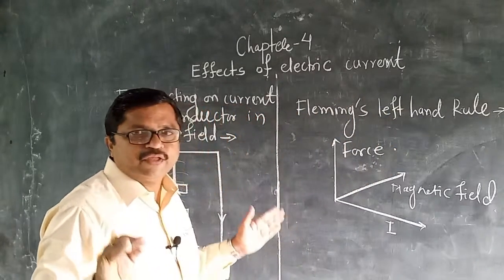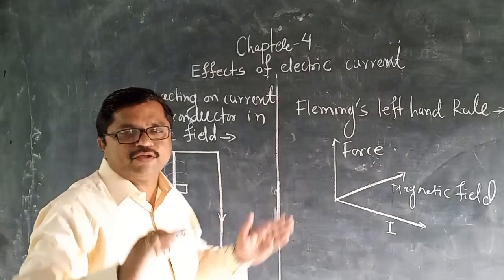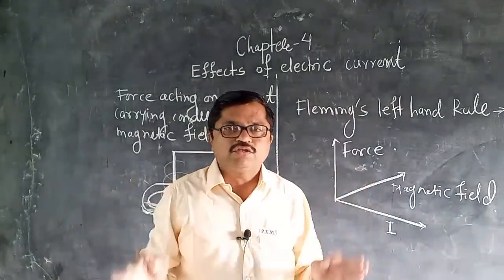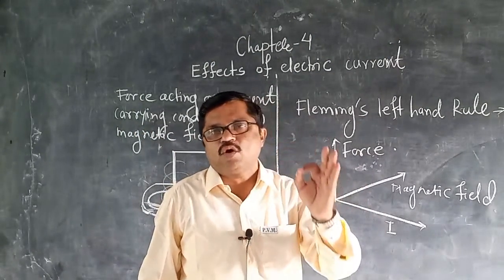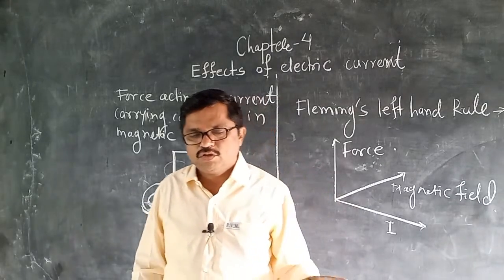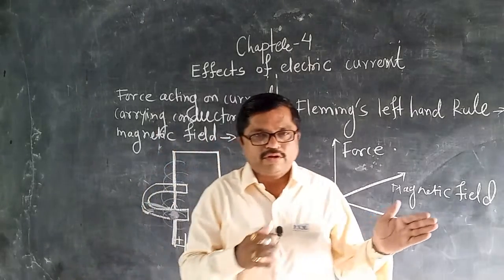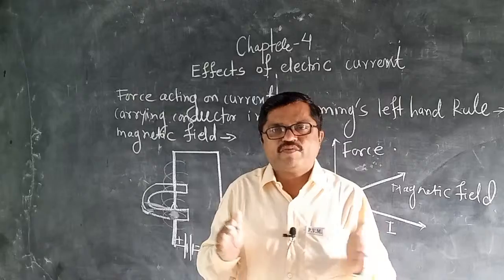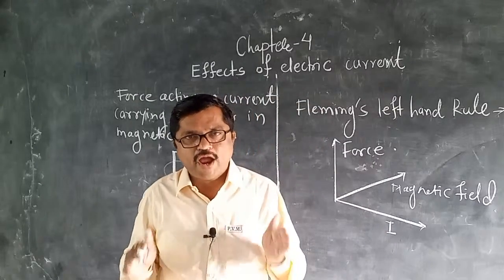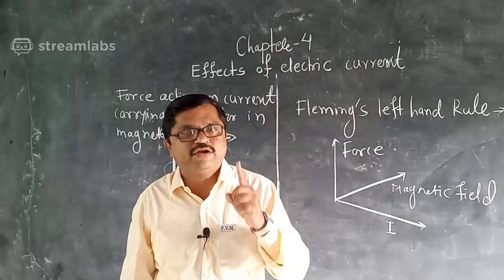This is a very simple and basic concept of Fleming's left hand rule, which is used to check the direction of the force acting on the conductor. So, dear student, read pages 54 and 55 from the book, and if you have any confusion, difficulty or question,